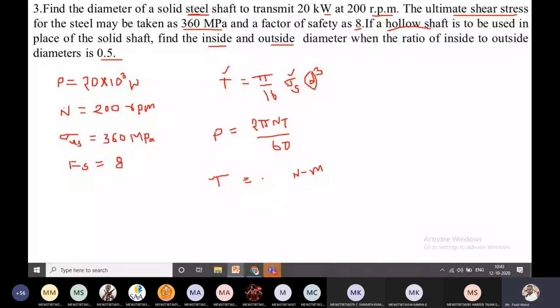954, okay, Newton meter. Very good. 954 Newton meter.